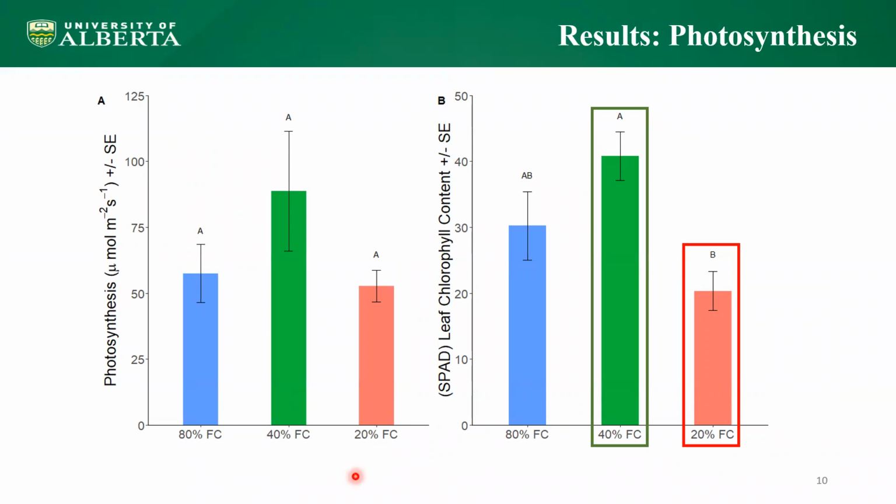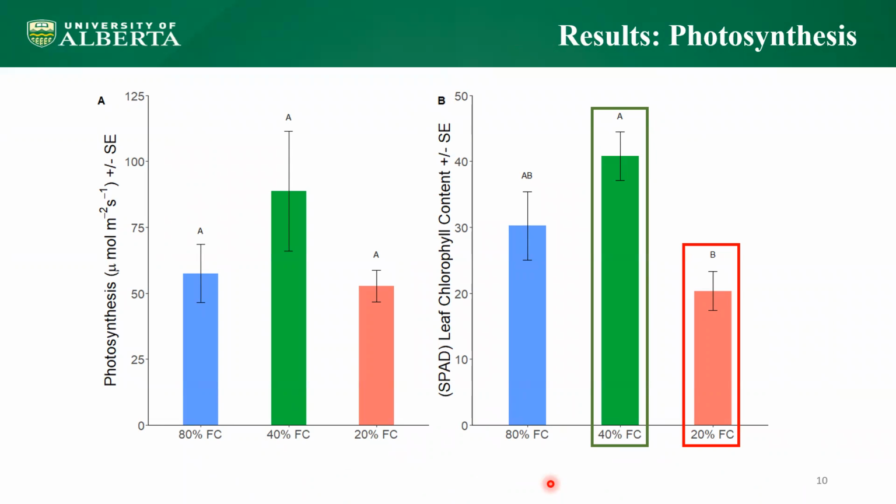Interestingly, in panel A, photosynthesis is not significantly affected under drought. The problem in measuring photosynthesis is that it is an instant measurement that can be better described by other factors such as leaf chlorophyll content, as shown in panel B.